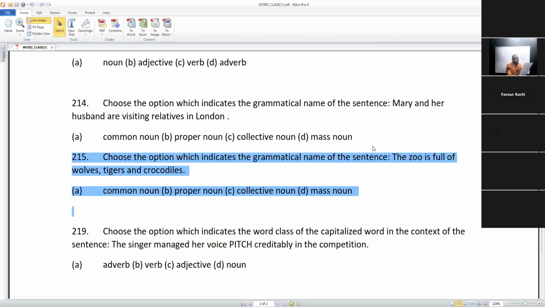But if you look at the names of these animals here, but we are stopping here. If you look at the names of the animals here, about the zoo, the zoo.